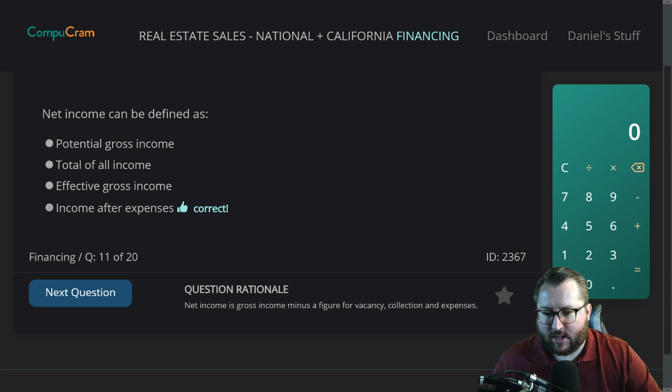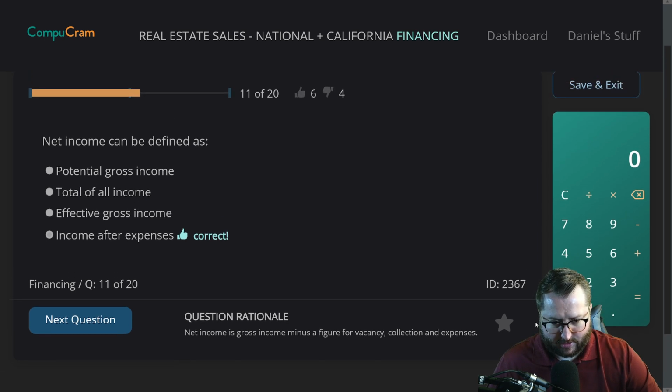Question rationale. Net income is the gross income minus a figure for vacancy, collection, and expenses. So your taxes, your housing, I guess not even your house. I guess it's just mostly taxes, I guess.